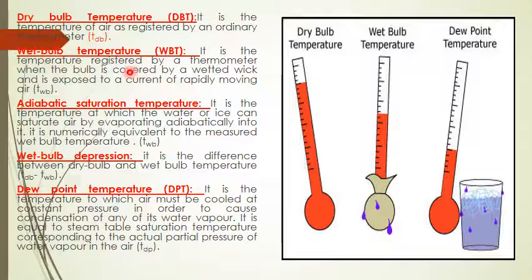Now wet bulb temperature, which we will call WBT. It is the temperature registered by a thermometer when the bulb is covered by a wetted wick. You can observe this in figure B here.